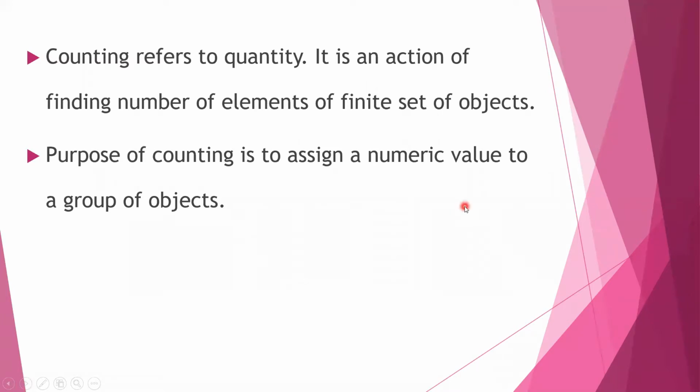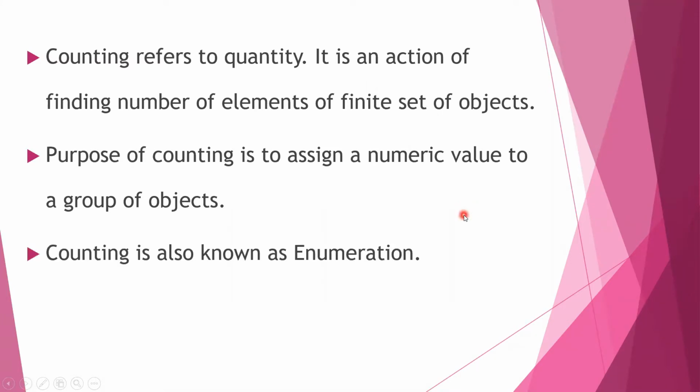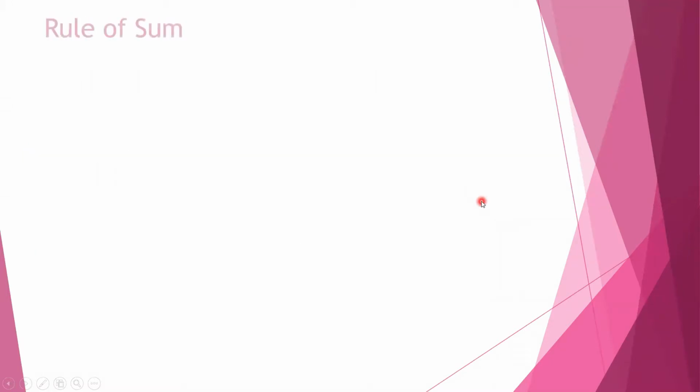Now, I have already told you that counting is also called enumeration. In counting, there are two major rules. One is the rule of sum and the other is the rule of product. Now let us try to understand what these rules say. First we will take the rule of sum. What do you mean by the rule of sum here?